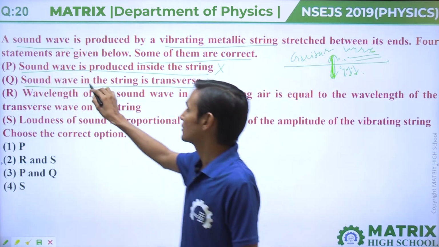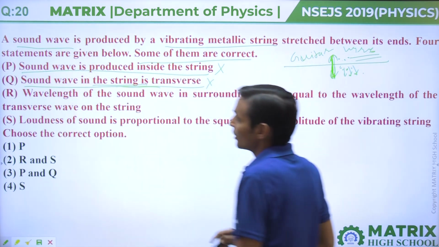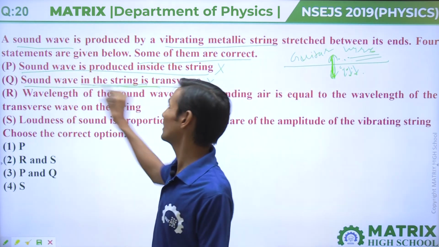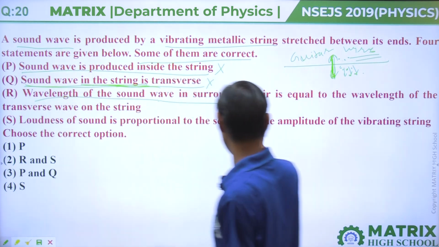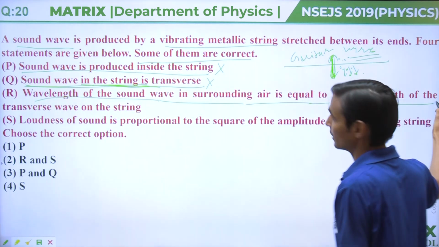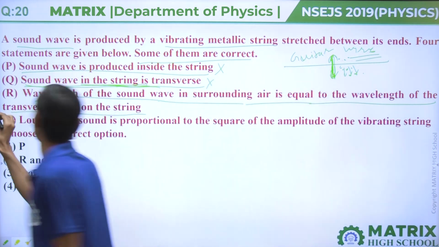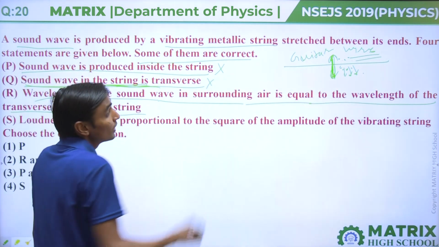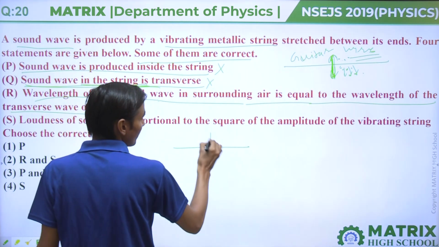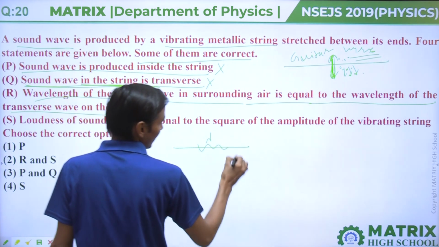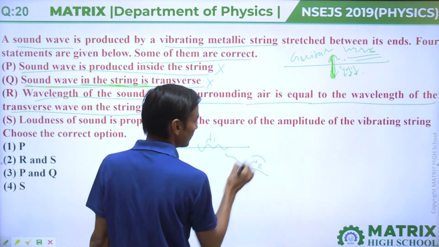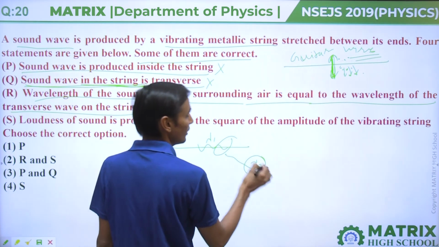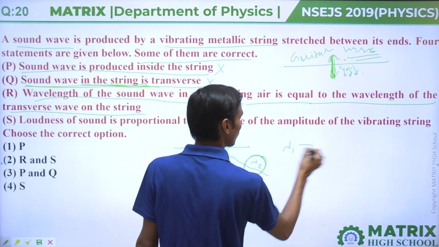Wavelength of the sound wave in the surrounding air is equal to the wavelength of the transverse wave on the string. No. Lambda in string and lambda in sound wave are different. This is for the string wave and this is for the sound wave, they are not equal.